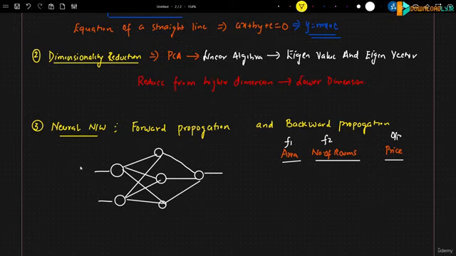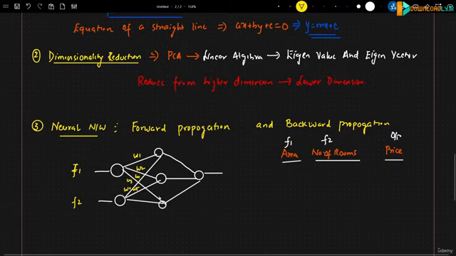Usually in a neural network, we give these F1 and F2 features over here. When these features are sent, we initialize some weights: W1, W2, W3, W4, W5, W6. You can see that these are two inputs, and we are connecting them to the 3 hidden neurons in the hidden layer.